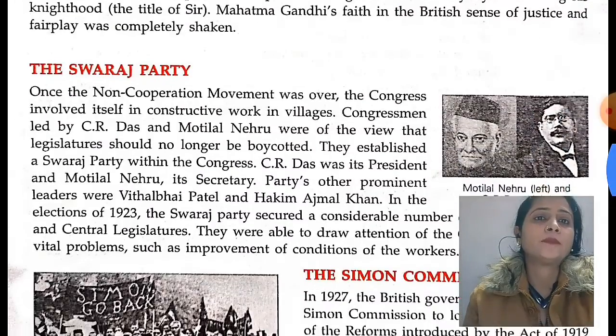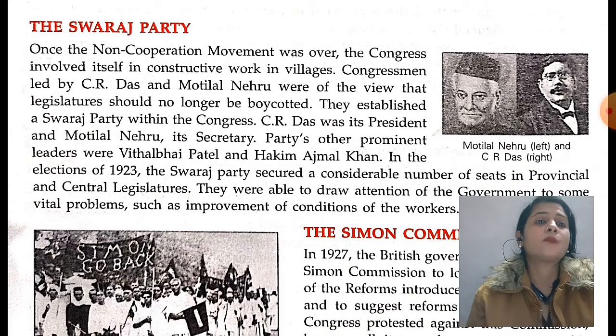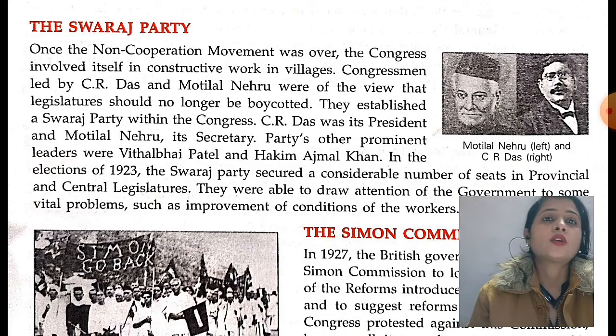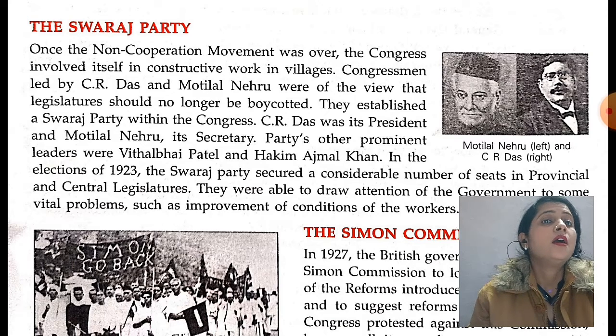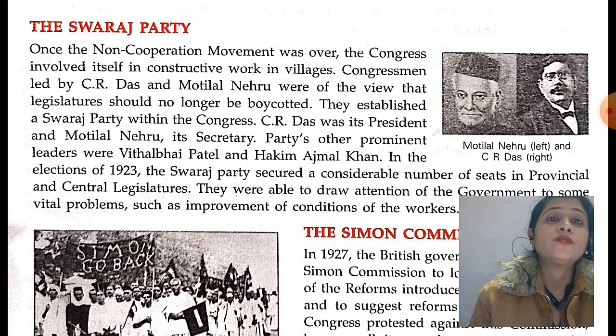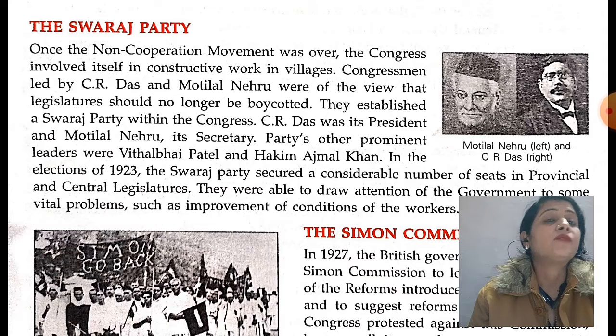Now, after the Khilafat movement, we go to our next topic, the Swaraj Party. Once the non-cooperation movement was over and Gandhiji suspended it, the Congress involved itself in constructive work in villages.